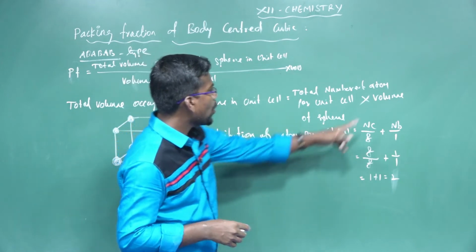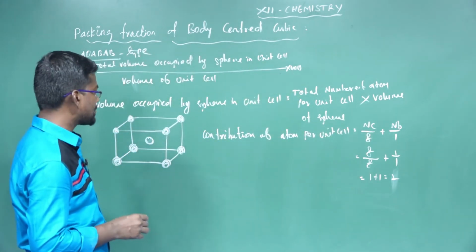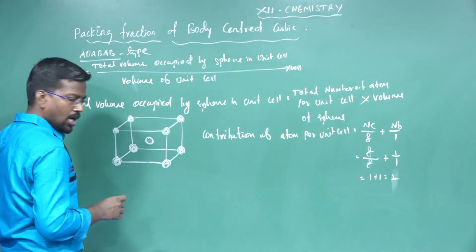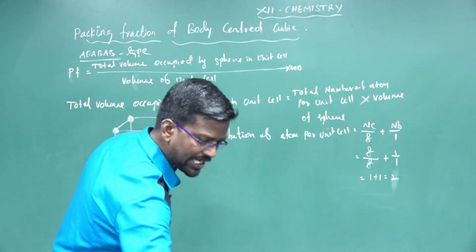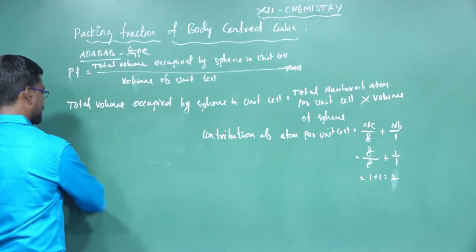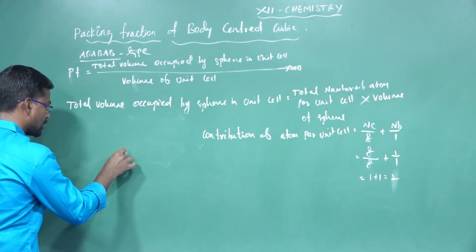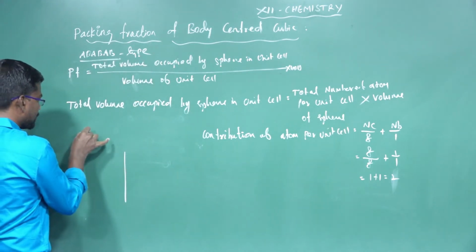Next, the volume of the sphere with radius. How do we find the volume of the sphere with radius? In a cubic system, how many corners are there? 8 corners. And in the center of the body there is only one atom.